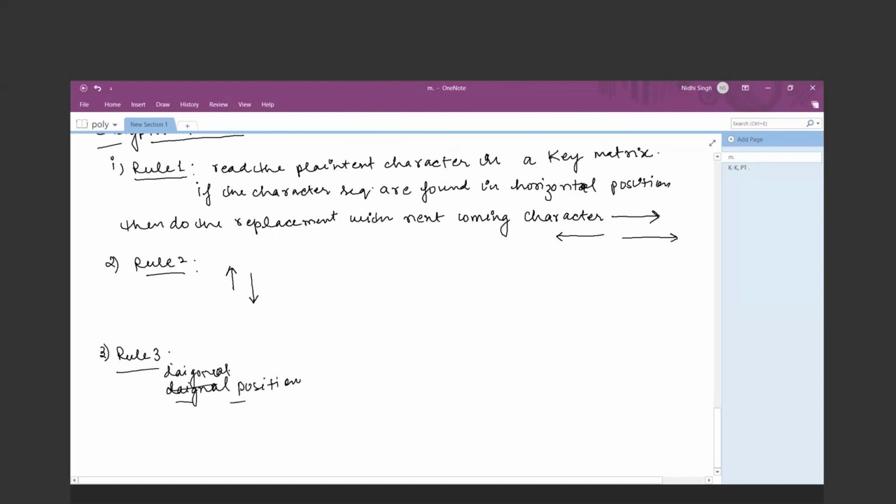So diagonal position says that if the plain text characters are situated in the key matrix in a diagonal way, then you have to do the replacement with the diagonally corresponding characters. ठीक है, so मैं लिख नहीं रही, अब मैं आपको एग्जांपल से समझा दे रही हूँ.